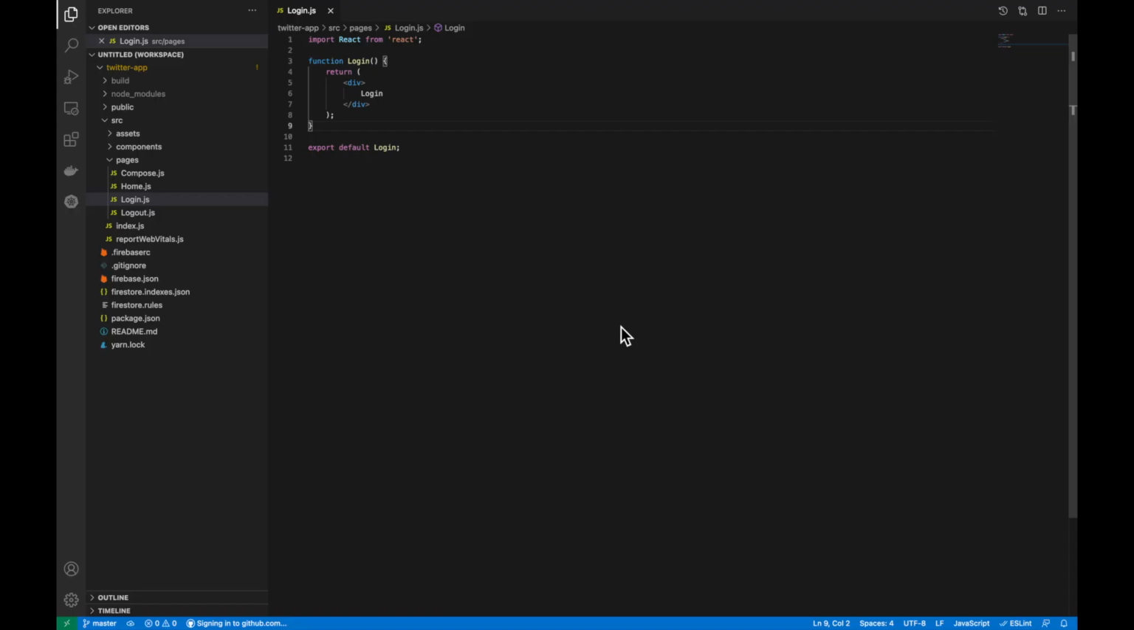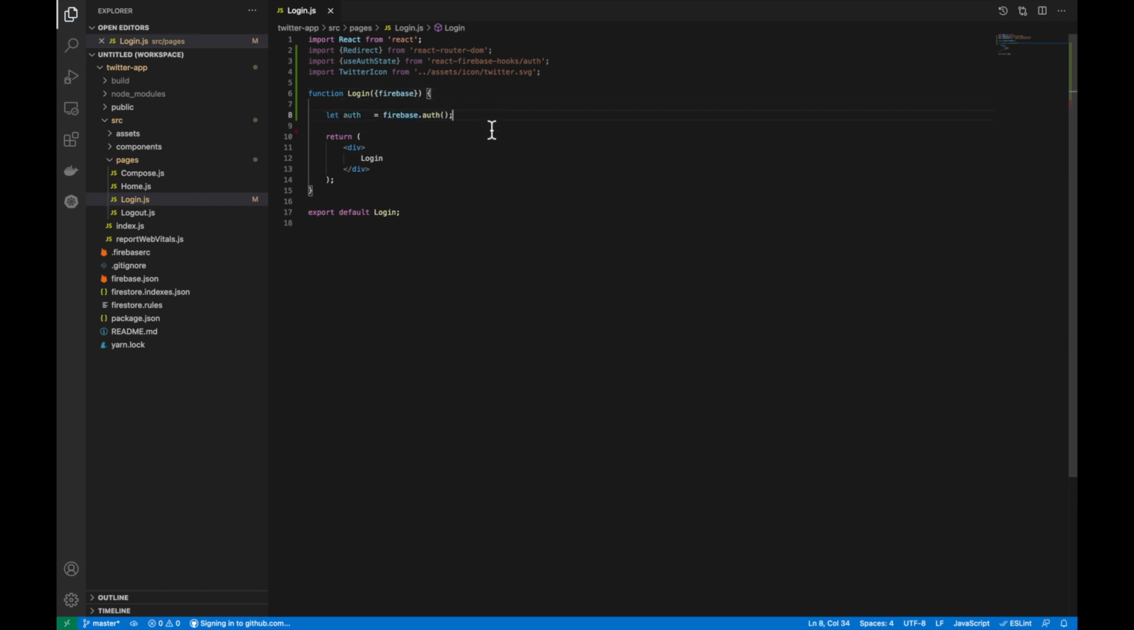Next, we're going to build out our login page properly so we can actually log in using Google Authentication. We need to include a couple of libraries, the redirect, use auth state, which is a Firebase hook, and we just need to include a Twitter icon from our assets. We're also going to make use of props, so we need to add in a prop called Firebase. Here we need to actually do a let auth, then we need to use the Firebase auth method, then we're going to use the use auth state function with auth inside the parameters, giving us our user. If user is null, we're not logged in. If user has something, we're logged in.